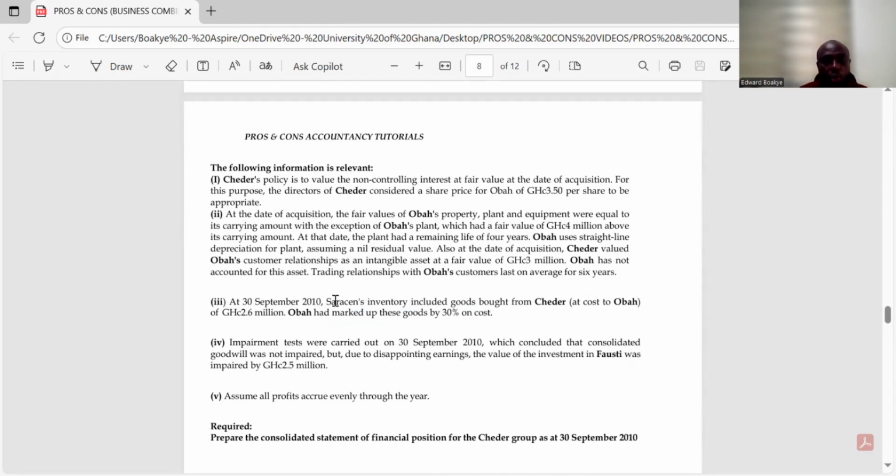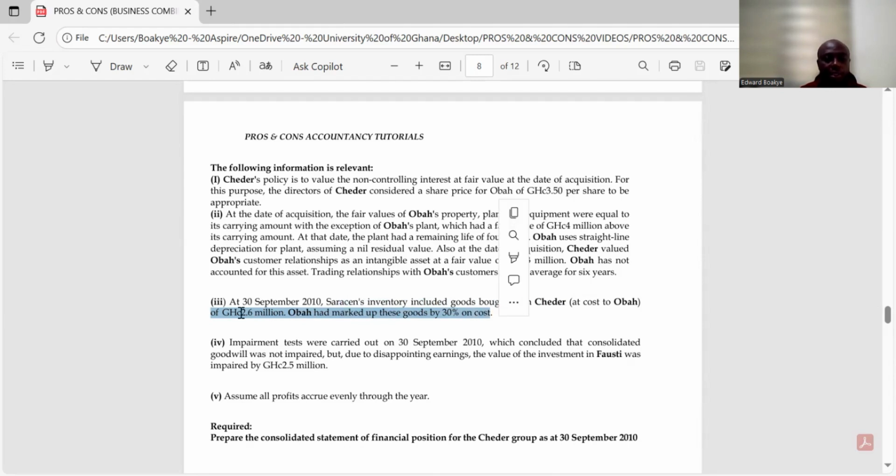You get it? So Oba's inventory includes goods bought from Cheddar at a cost to Oba of 2.6 million, and then Oba had marked up these goods by 30% on cost.